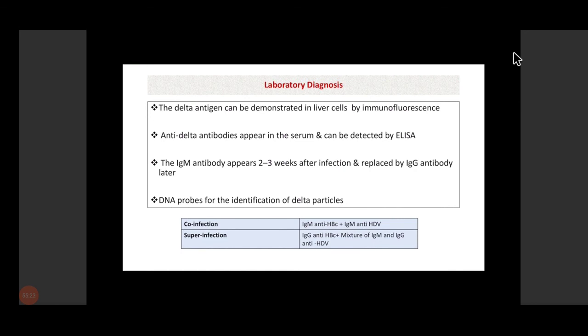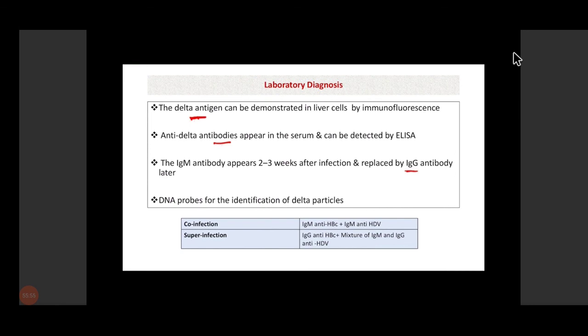Now, in the laboratory diagnosis, as I told you, there is a nucleocapsid antigen of hepatitis B virus. It can be demonstrated in liver by immunofluorescence, but anti-delta antibodies will appear in serum that can be detected by ELISA. So anti-HDV IgM antibodies will be there first, and then they will be replaced by IgG antibody later. Then certain DNA probes are also there for the identification of delta particles.